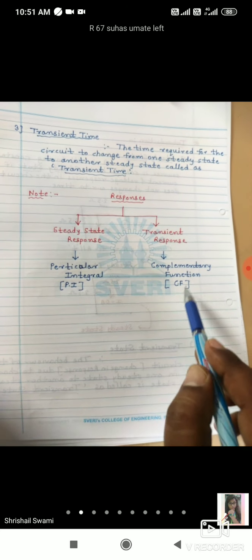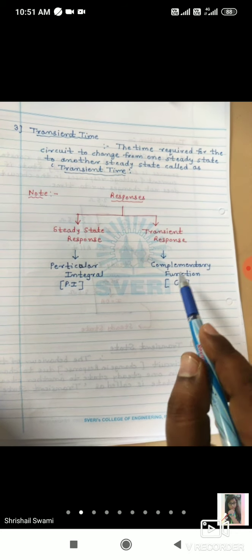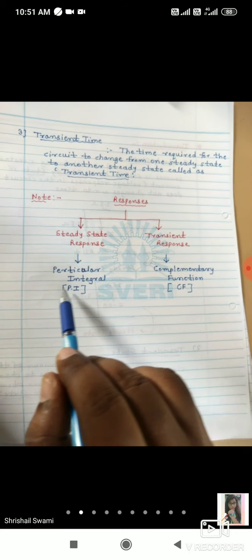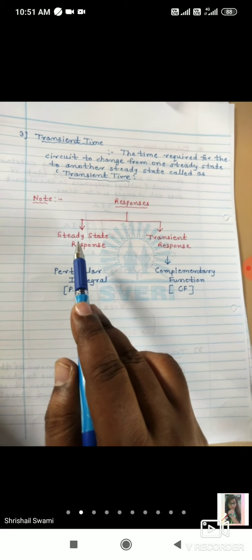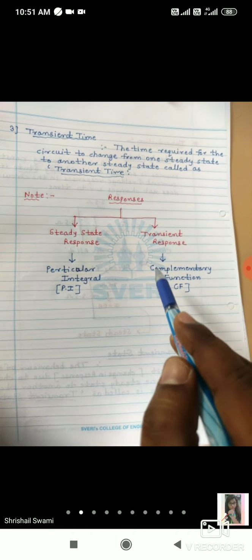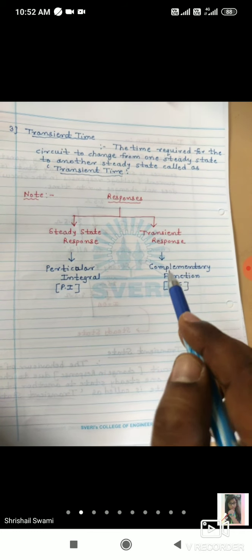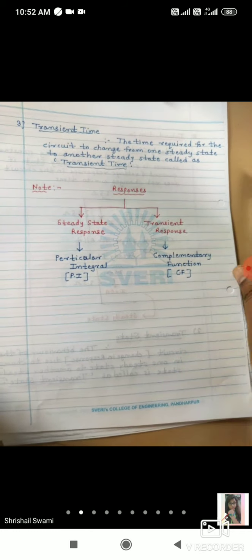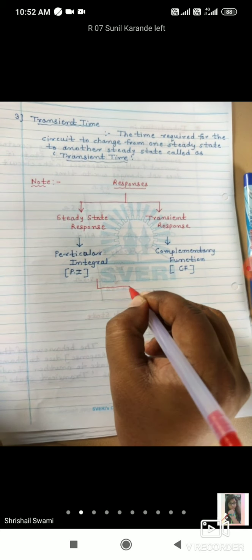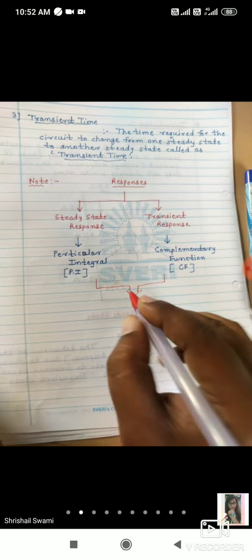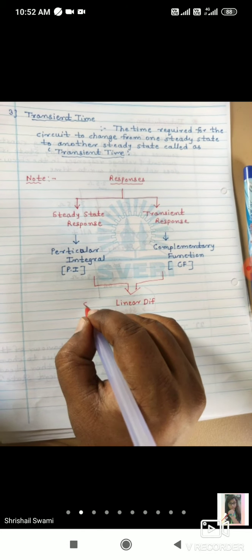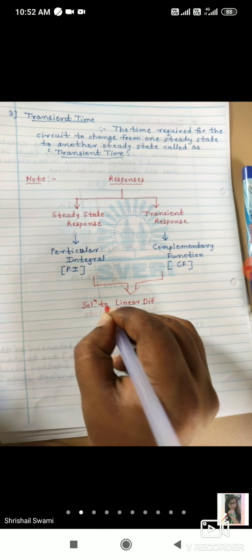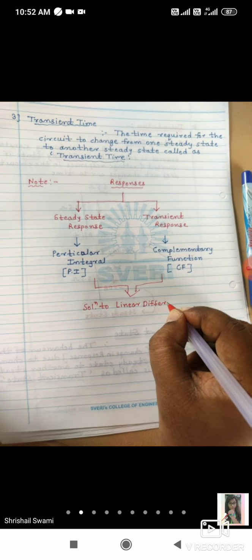Here, as it is the transient response, the t factor will be an exponent, and this gives the constant value. And the steady state response, as in the example taken earlier, is either 1 ampere or 0 ampere, which means it gives a constant value, whereas this gives the expression which depends on the factor t. So this total combined we can say is the solution to linear differential equations.